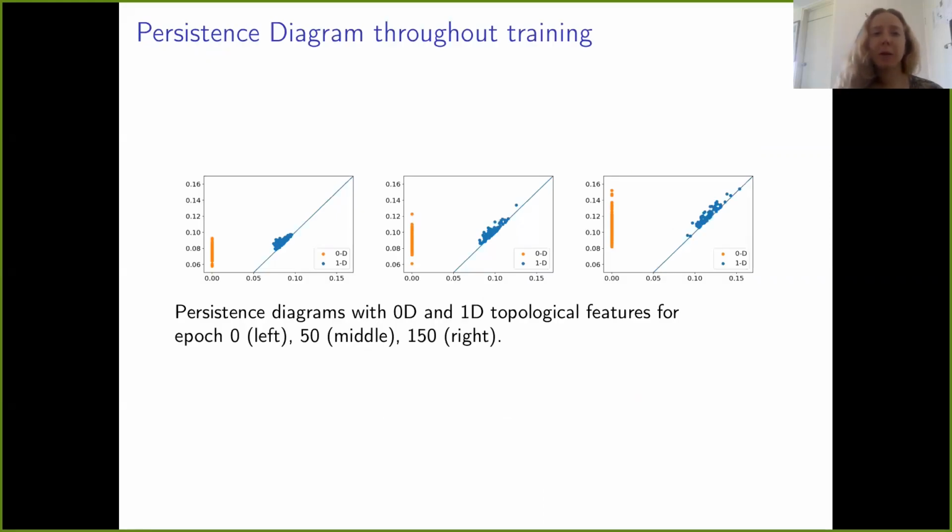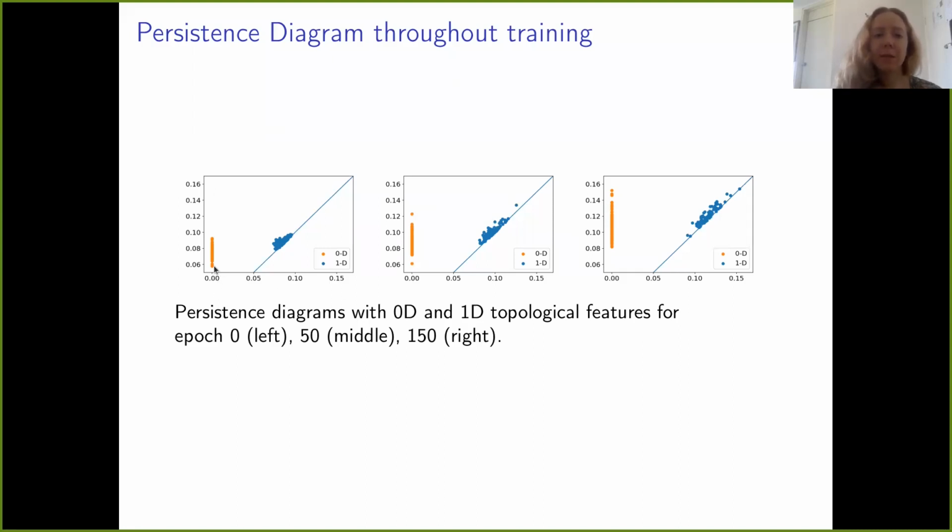So let's take a look at what happens with the persistence diagram throughout training. In the very beginning, so these are the diagrams in the beginning, in the middle, and in the end of the training for one of the setups that we have used. In the beginning, the filters are initialized around 0.